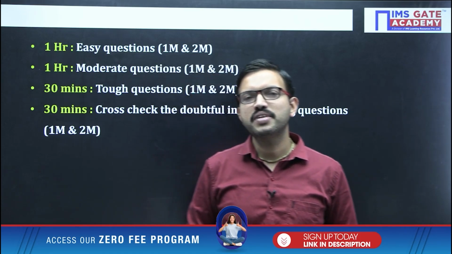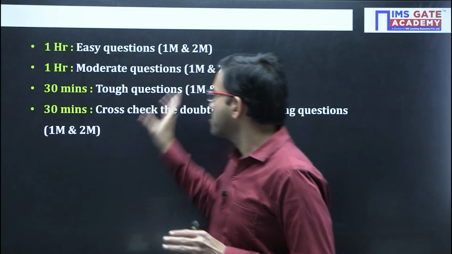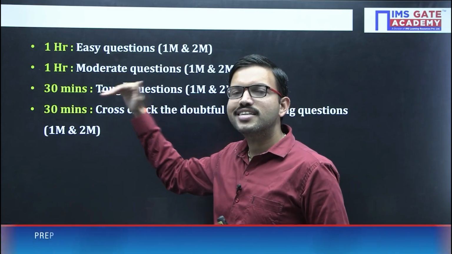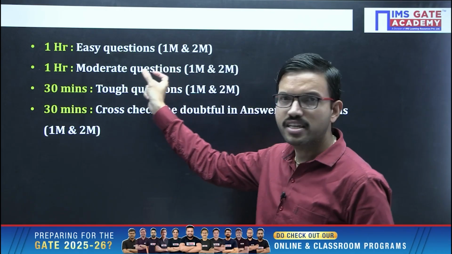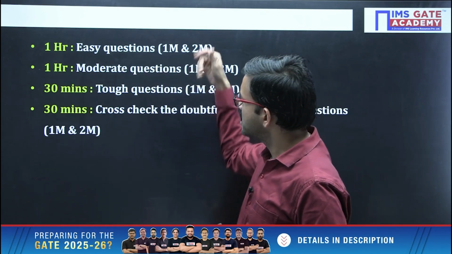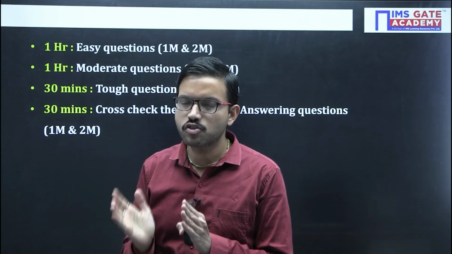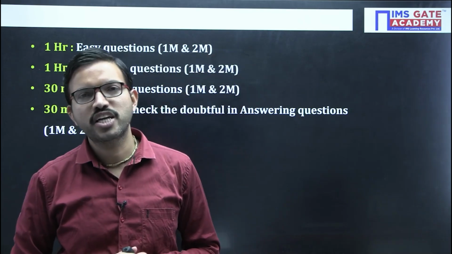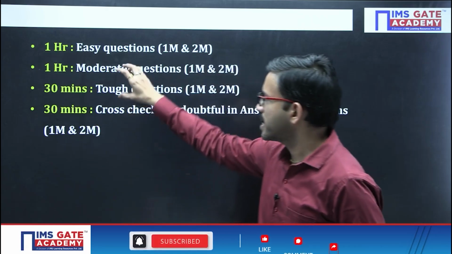Because in the ECE paper, the cutoff mark will generally be around 25 marks. So try your level best to cross the cutoff mark in the first 1 hour. Now in the second 1 hour, once again go for 1 mark and 2 mark questions, whichever you can solve, but it may take a little more time compared to the first round. Try to solve those questions in the second 1 hour.